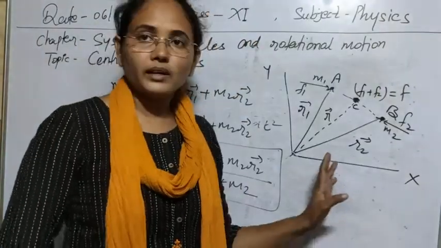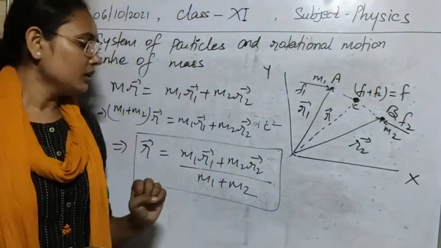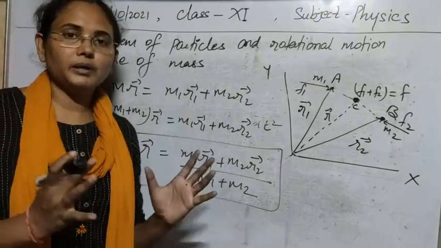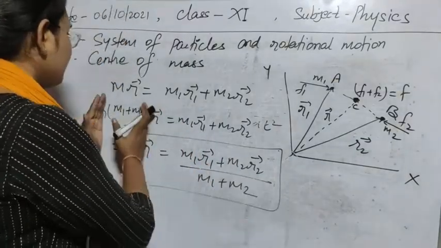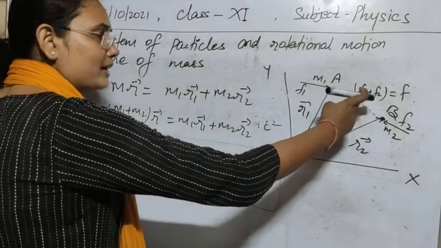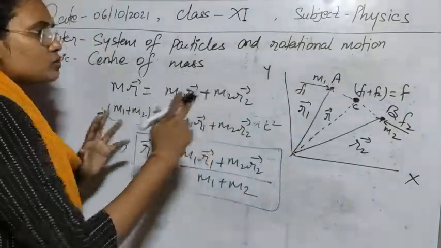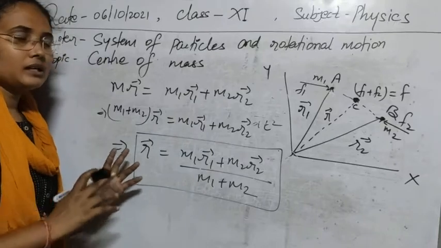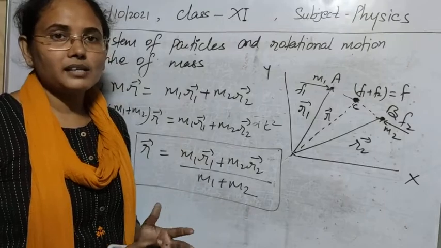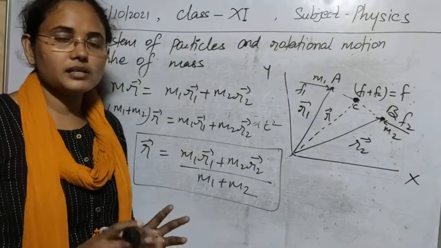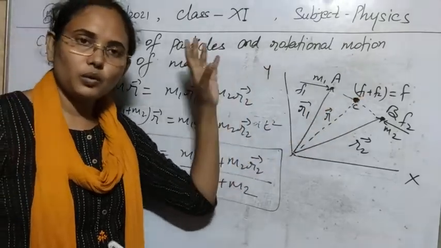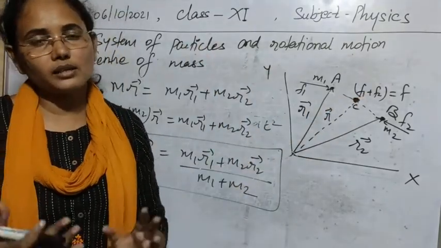So now students, we can conclude something about this formula. The first thing that we can conclude from here is that the whole of the mass, that is m1 plus m2 plus m3 plus m4 and so on, is supposed to be at a single point C, and that point is known as the center of mass. The second point is that the position of the center of mass depends on the individual masses and their positions, and also on the summation of their masses.